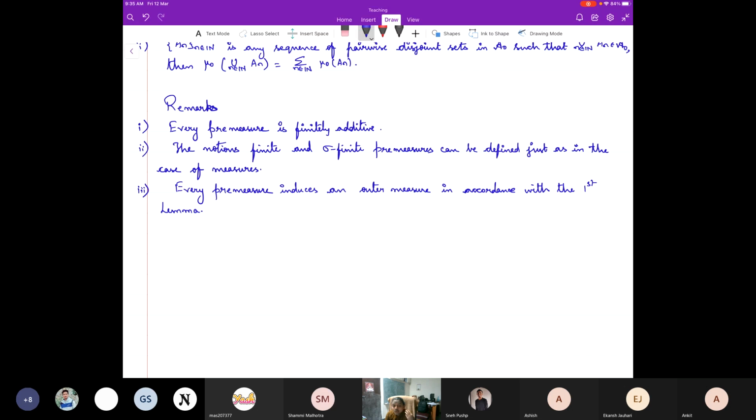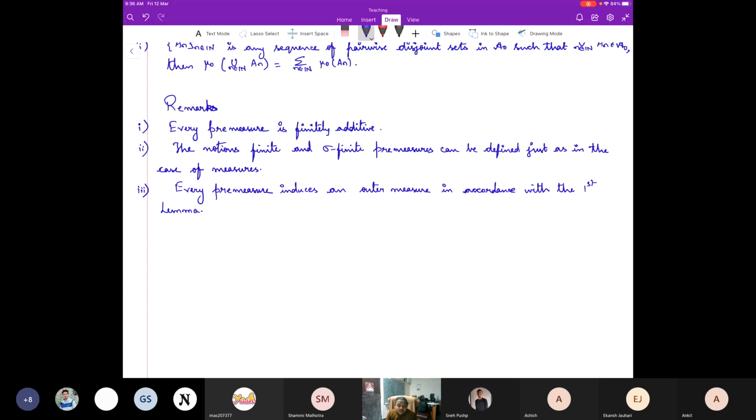How did we do that? The so-called Lebesgue outer measure. There is an important property of the Lebesgue outer measure that we observe. What is that? What is the relation between length of an interval and the Lebesgue outer measure? They both are the same. Exactly.